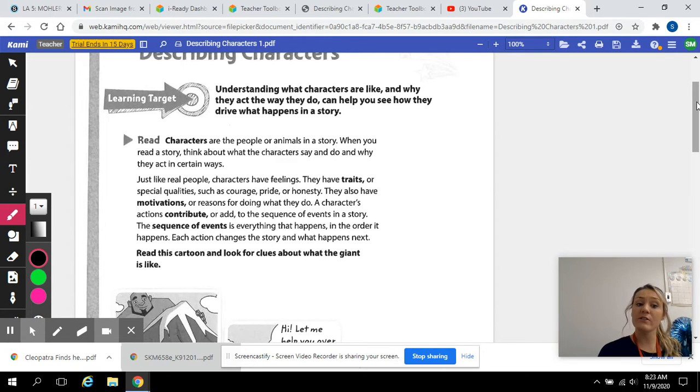Okay, when you read a story, think about what the characters say and do and why they act in certain ways. Just like real people, characters have feelings. They have traits or special qualities such as courage, pride, or honesty. They also have motivations or reasons for doing what they do.